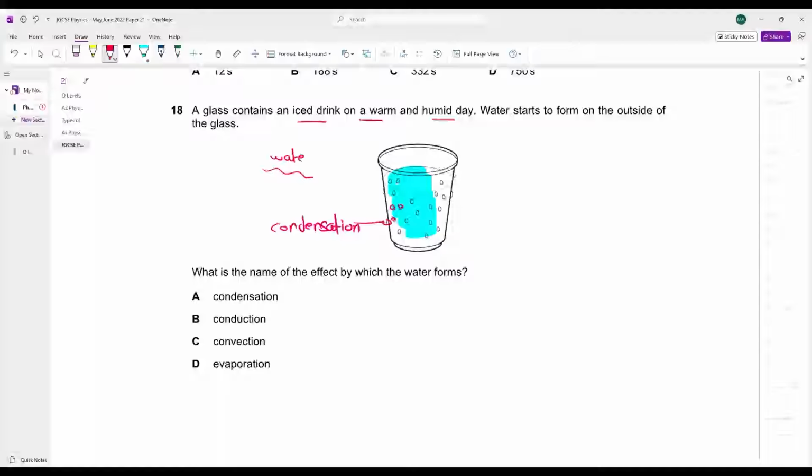Water vapors from the surrounding. Gas particles come from the surroundings, hit here, the gas cools down into a liquid. This process is known as condensation. A is your answer.